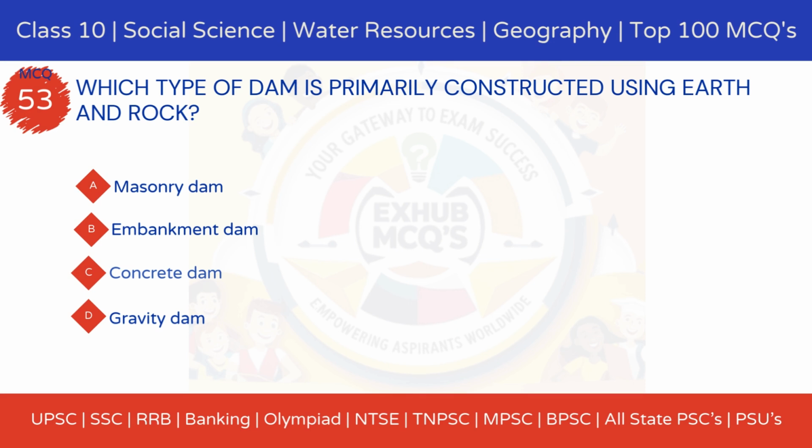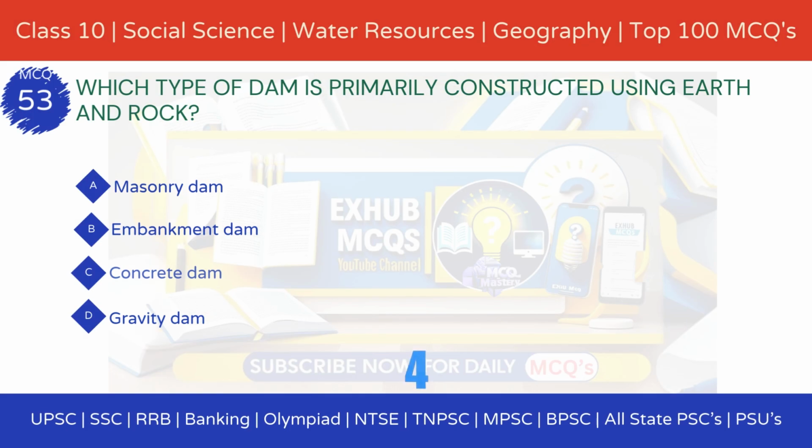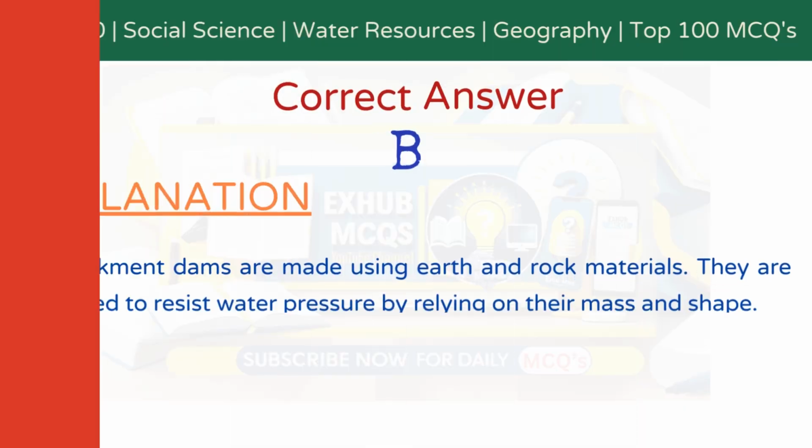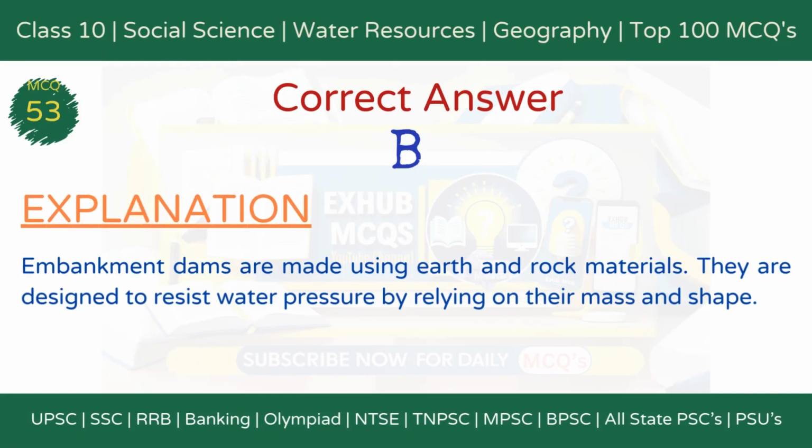Which type of dam is primarily constructed using earth and rock? Option A, masonry dam. Option B, embankment dam. Option C, concrete dam. Option D, gravity dam. The correct answer is Option B, embankment dam. Explanation: Embankment dams are made using earth and rock materials. They are designed to resist water pressure by relying on their mass and shape.